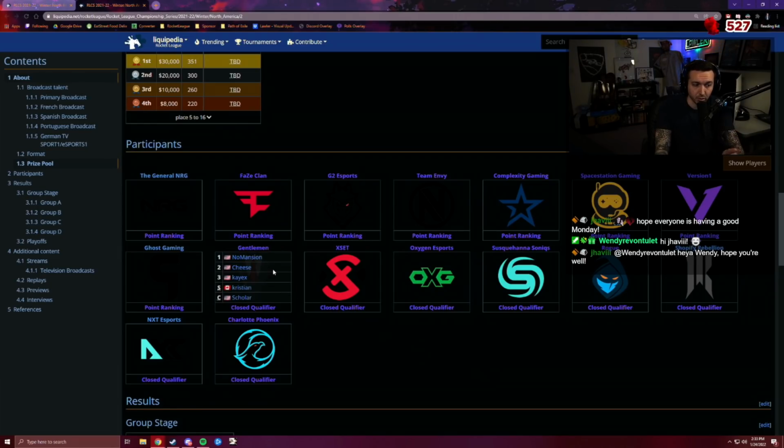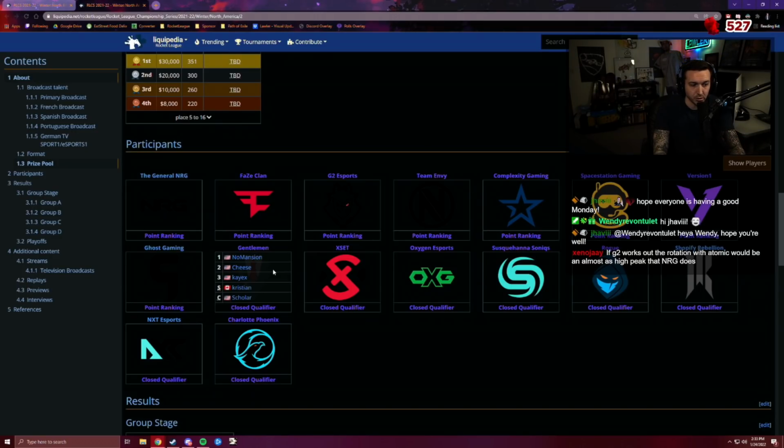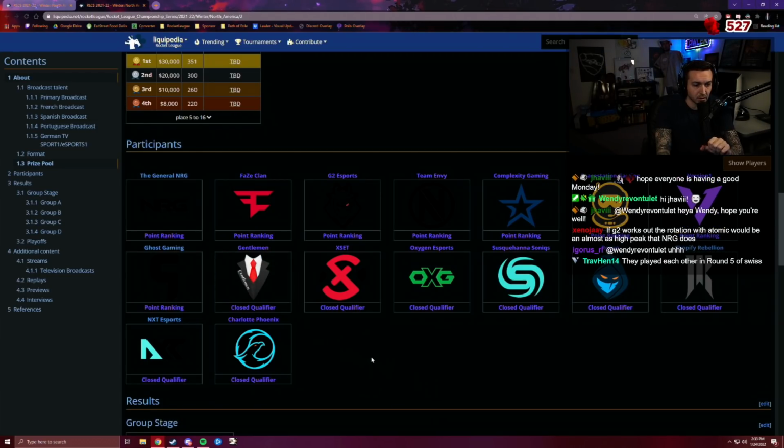Also, Gentlemen, you guys may remember this team with a certain player named Blaze who hit a crazy backboard shot. No longer Blaze, but Mansion, Cheese, and KX are playing very well. They qualified 3-0 against some pretty prolific teams. A lot of people are looking at XSET with their 3-0 qualifier, but I'm not too keen on the teams they played, for strength of schedule reasons.